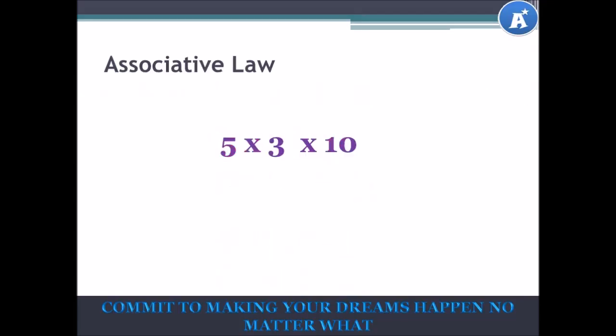Let's try this example. 5 multiplied by 3 multiplied by 10. Let's group our 5 and our 3. 5 times 3 gives you 15. 15 times 10 is equal to 150.